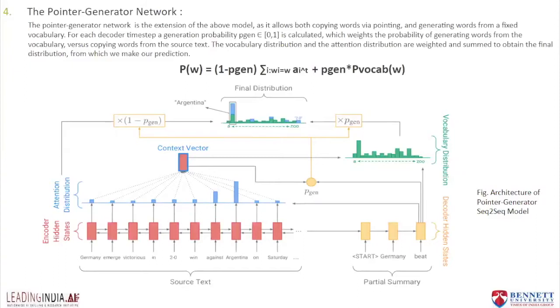Along with that, a generation probability is also created, which acts as a soft switch. It switches to the extractive part when it needs to point directly to words in the document, and to the abstractive part when it needs to pick words from the vocabulary distribution.